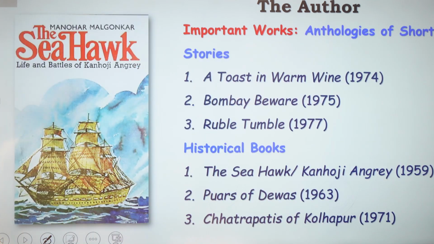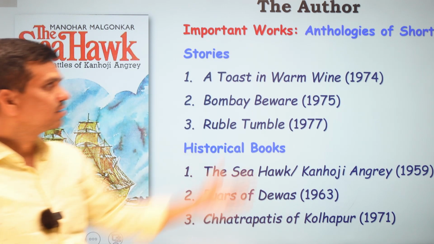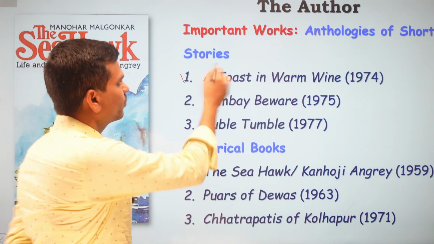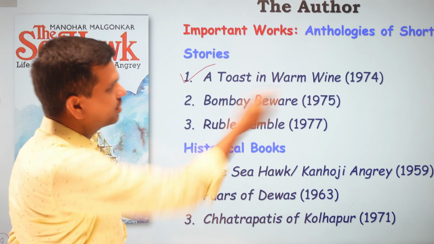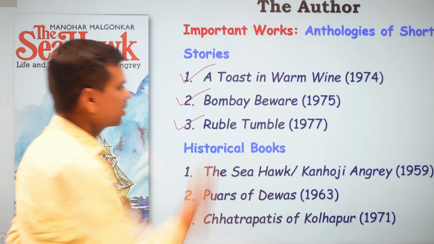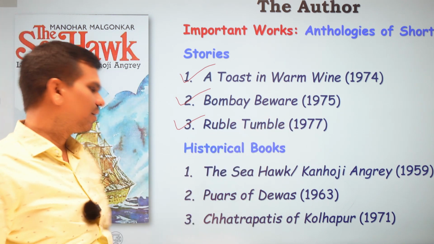Now let's talk about his other writings, for example, anthologies of short stories. We have three anthologies in his name. Very first, A Toast in Warm Wine, 1974. Second, Bombay Beware, 1975. Third, we have Rubble Tumble, 1977.